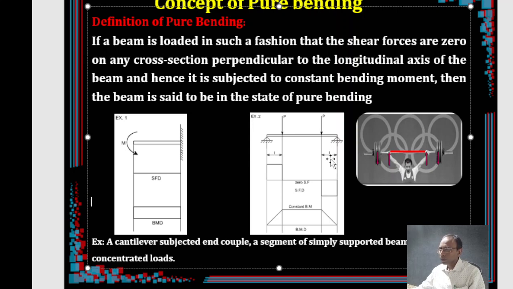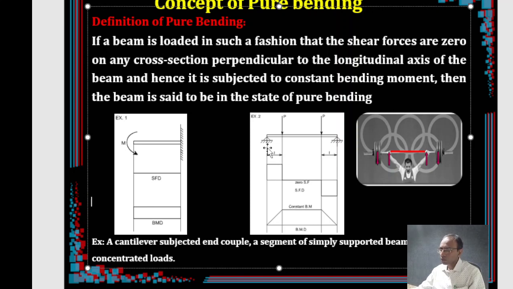If we invert that particular beam, it becomes this kind of beam. When you invert it, it looks like this. This is the support here and this is the support here, and these two are the loads here. So when that situation happens where two loads are acting like this, and these two are the supports, then what happens if you construct a shear force and bending moment diagram for this case?